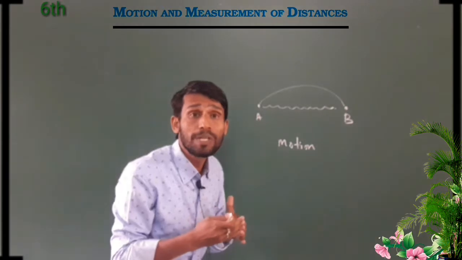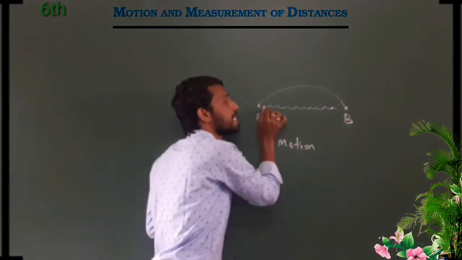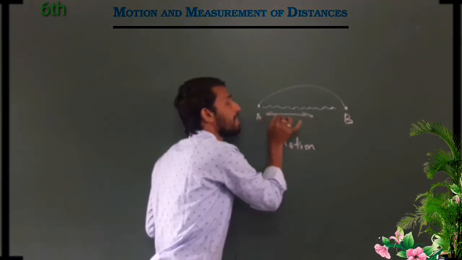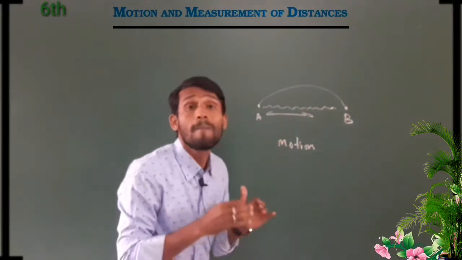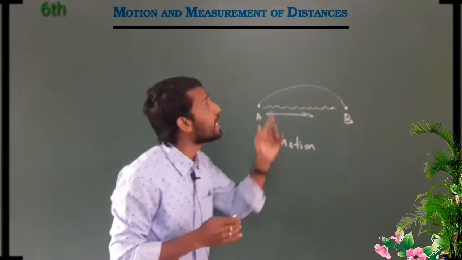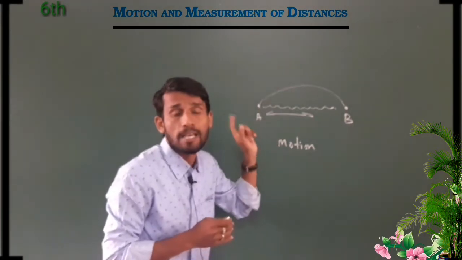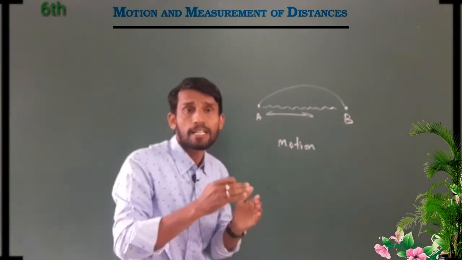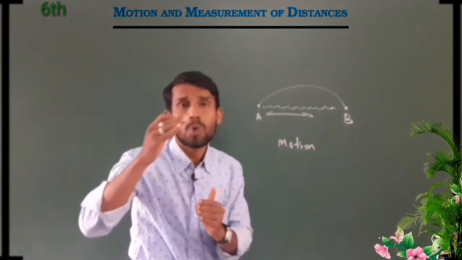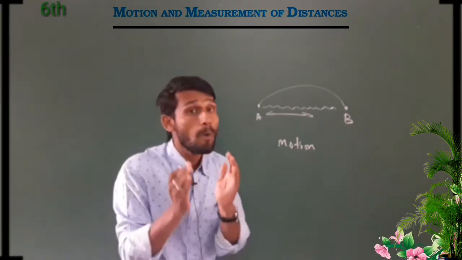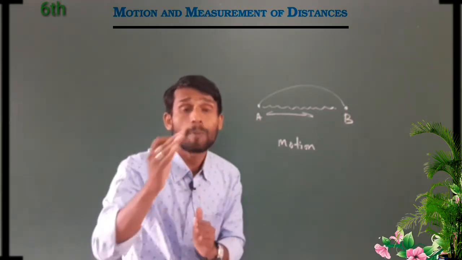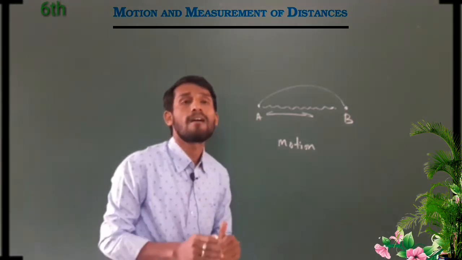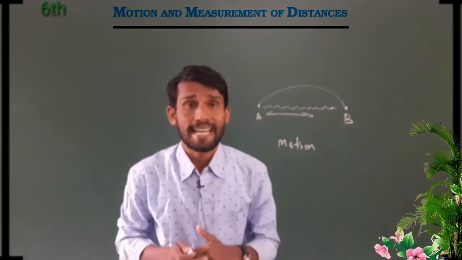We have to know how much distance moved from point A to point B. This is what we have to measure. So motion means an object moving from one place to another place, but how much distance is moved from point A to point B, that is what we call measurement of distance.